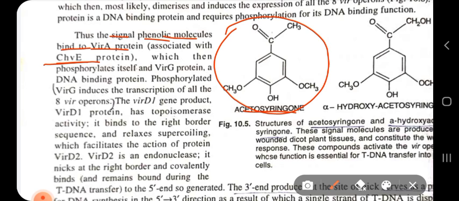ChvE is a sugar binding protein which then phosphorylates itself, and it also phosphorylates the VirG protein, which is a DNA binding protein. Phosphorylated VirG causes transcription of all the other 8 vir gene operons.